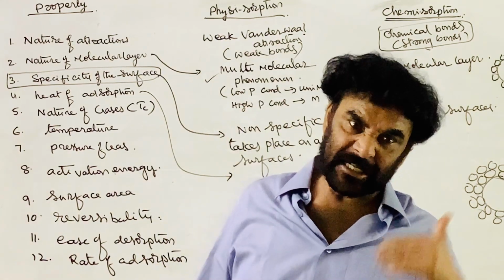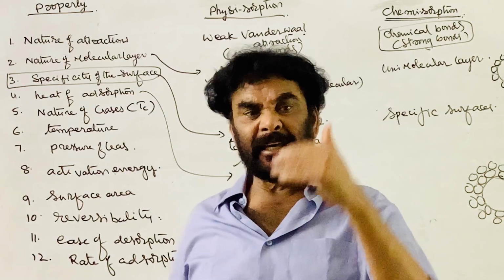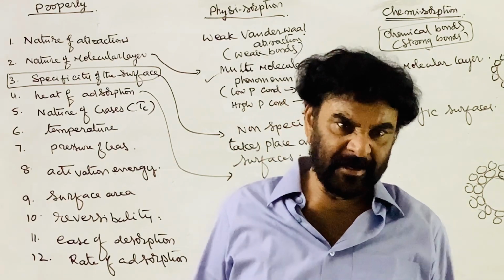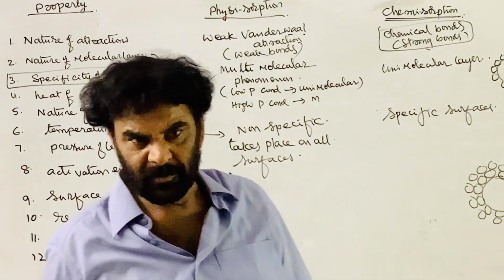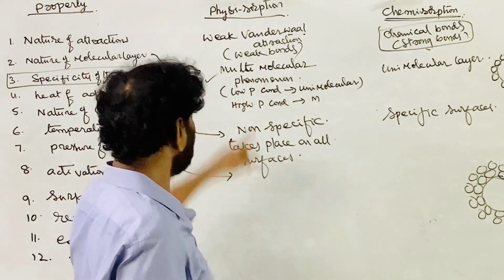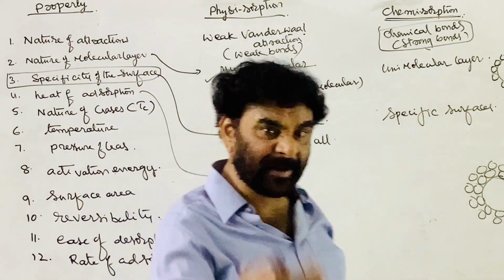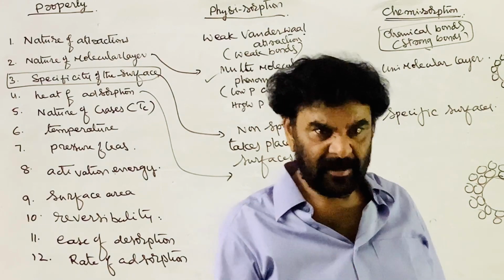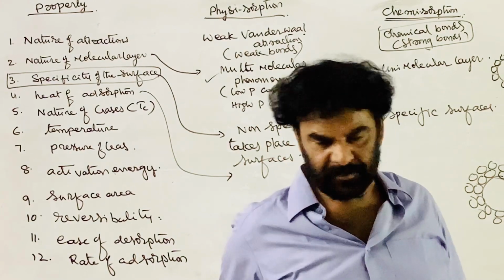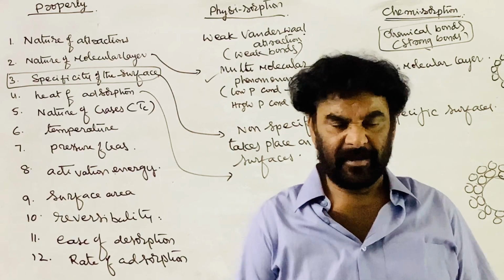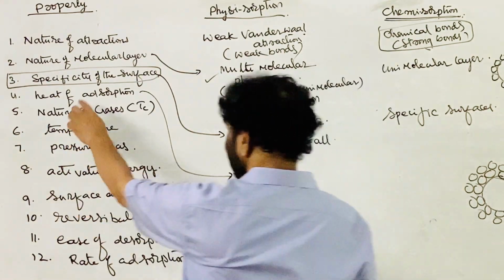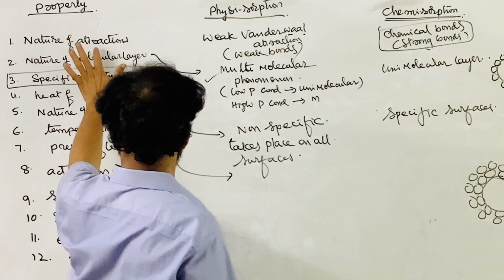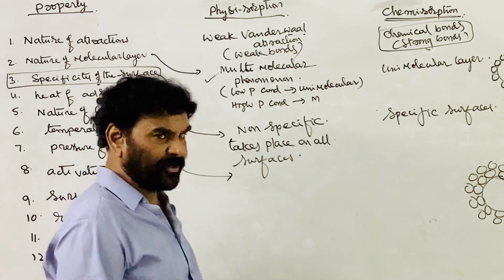In physical adsorption heat is liberated, in chemical adsorption heat is liberated. Both are exothermic processes, but the amount of heat liberated depends on the strength of the bonds, the strength of the forces. In physical adsorption, weak van der Waals attractions are established.